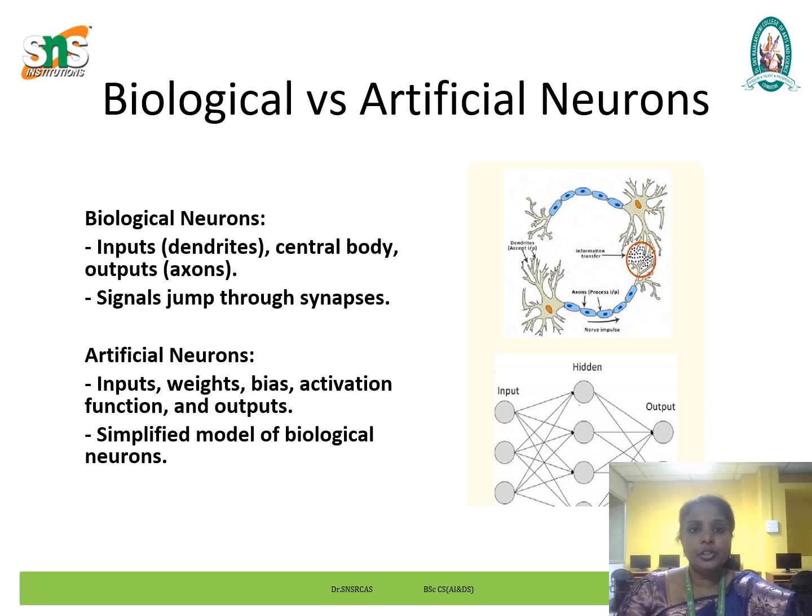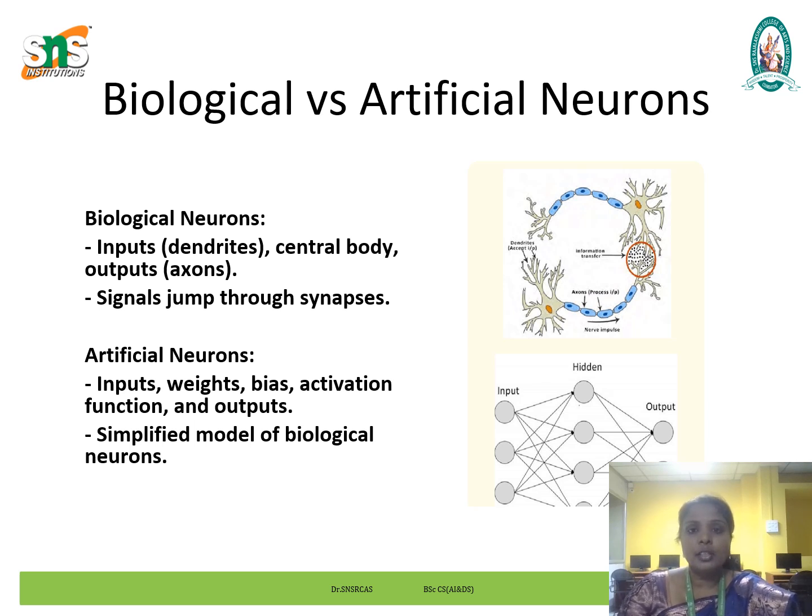Biological neurons found in the human brain are complex cells that communicate using electrical impulses and chemical signals. They consist of dendrites, which are the input, a cell body, which is the processing center, and an axon, which is the output. Synapses connect neurons and adjust based on learning through a process called synaptic plasticity. So this is the biological neuron.